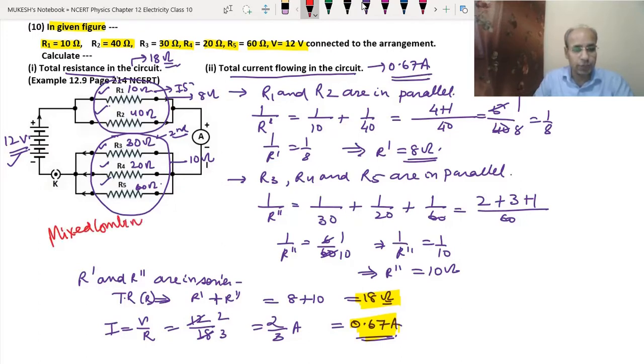This is the example of a mixed combination. As I had discussed with you, here we have both series and parallel in the same circuit, just as we did in the previous question. So this is an example of a mixed combination. I hope this is clear to you.